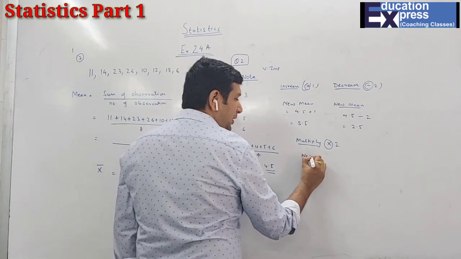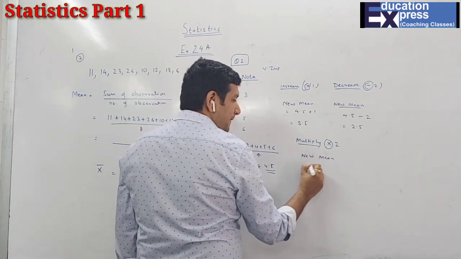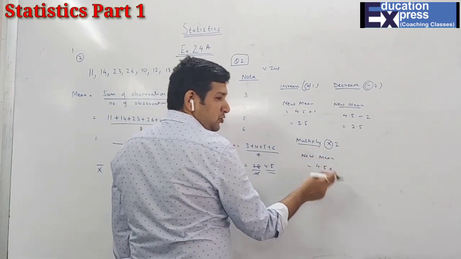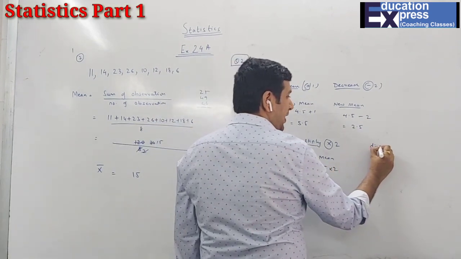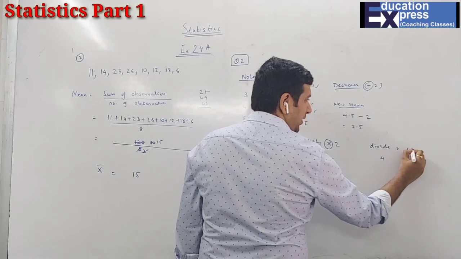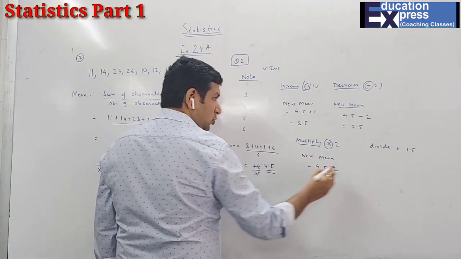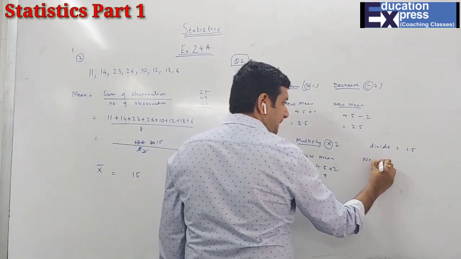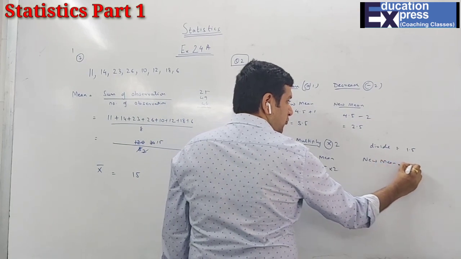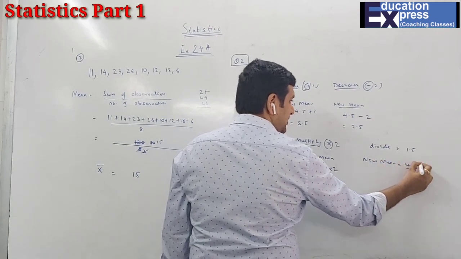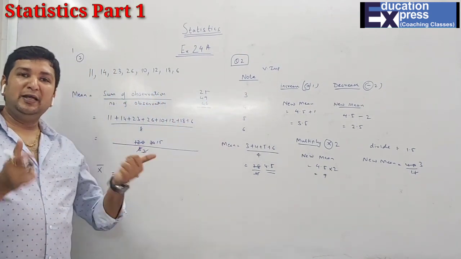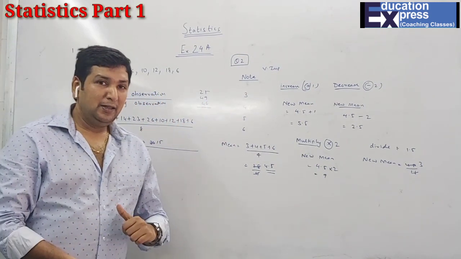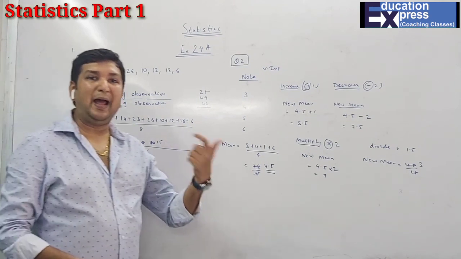So here the new mean will be 4.5 multiplied by 2, that is 9. And here in case you want to divide by 1.5, then the new mean will be 4.5 divided by 1.5, that is how much? 3. So this is how, if each and every observation is increased, decreased, multiplied or divided, your new mean also will follow the same pattern.